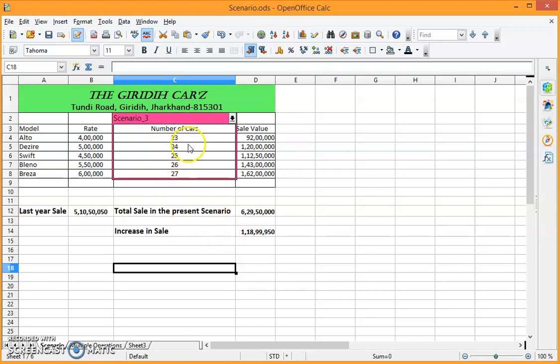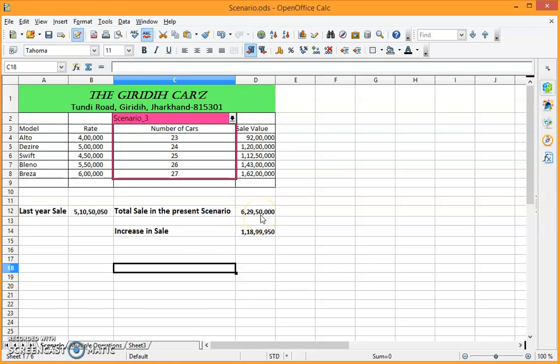As per this, they have again increased the number of cars. Now Alto is 23, Dzire is 24, Swift is 25, Baleno is 26 and Brezza is 27. They have taken it as a target. And as per the target, if they work upon it, their sale is going to increase. The total sale is going to be